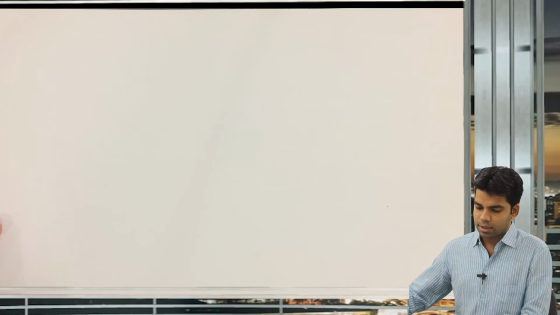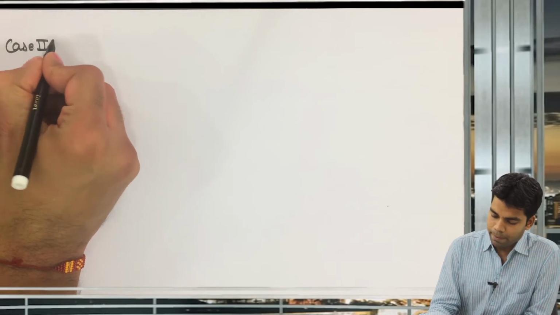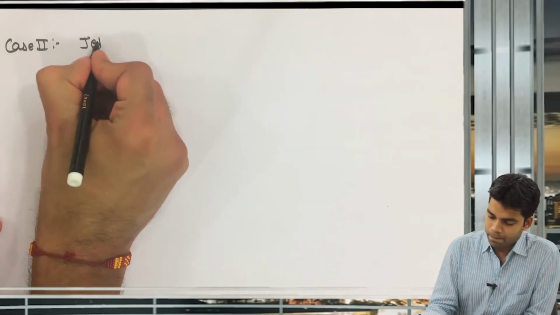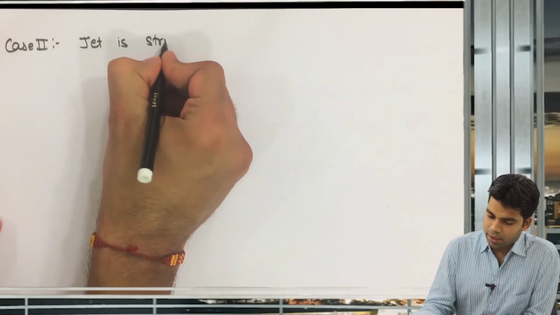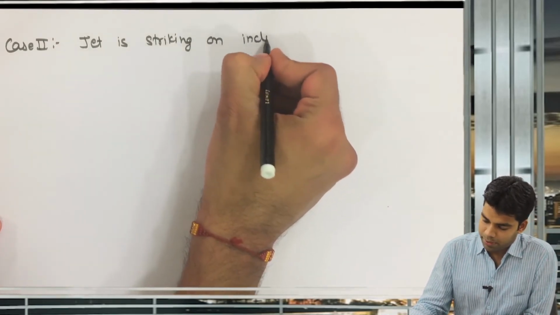Now next case, when the jet is striking an inclined plate. So we will now consider case 2, when jet is striking on an inclined plate.